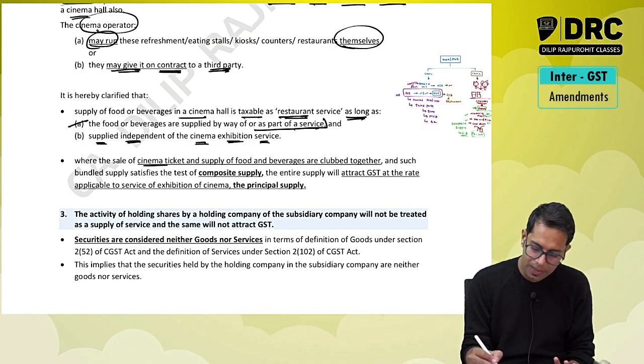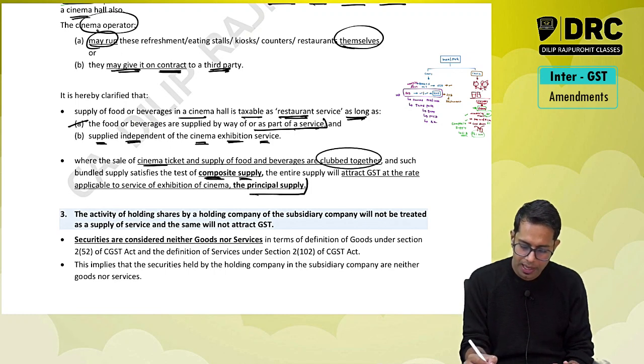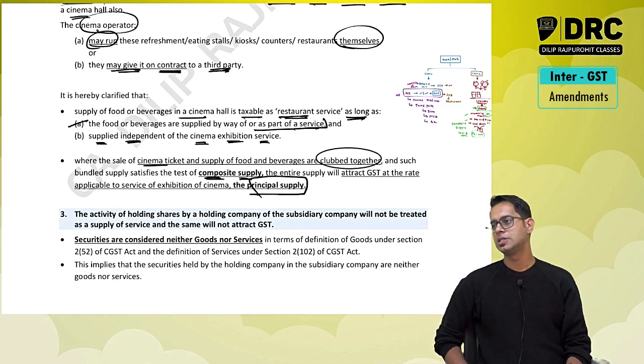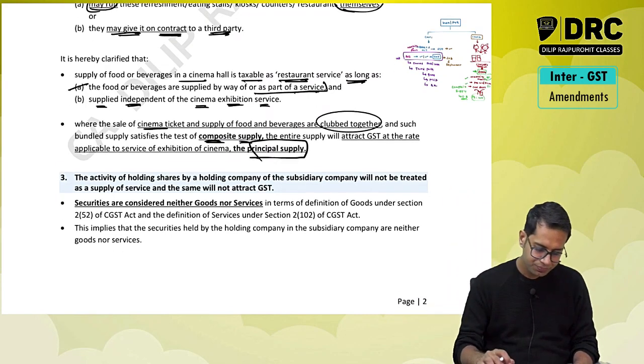However, what if they both are supplied together? If they both are clubbed together, then what will happen, sir? If they both are clubbed together, it will be treated as composite supply and the rate of the principal supply, which is watching the movie, will be applied. So that is one small clarification they have given.